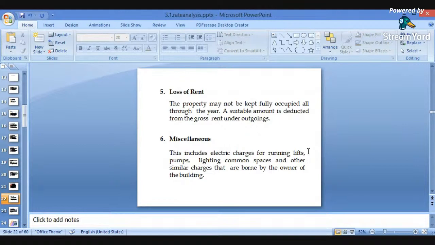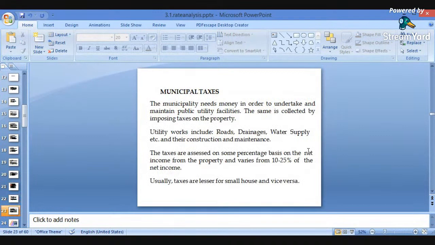Some amount will be used for lighting purposes. Some parking lights will be used, or lift arrangements, running lifts, or pumps for water supply lines, the amount required for electricity bills for the pumps will be taken care of. So all these miscellaneous charges will also be included in the outgoings.